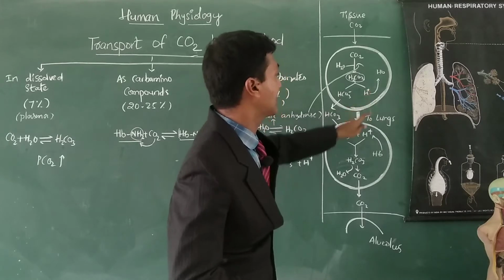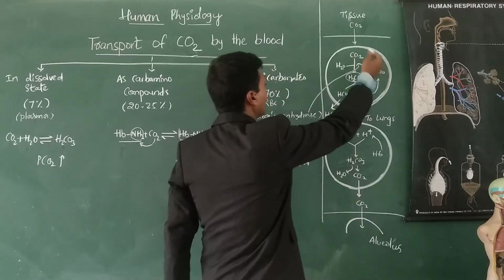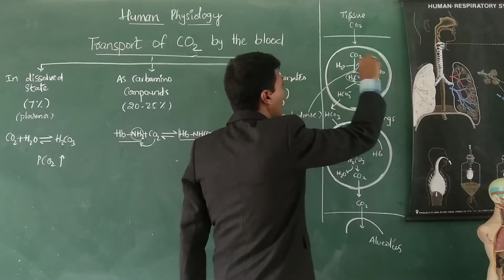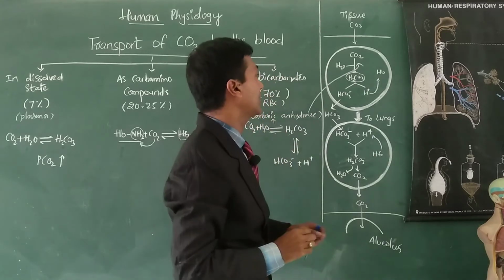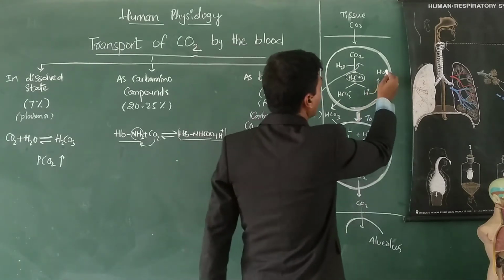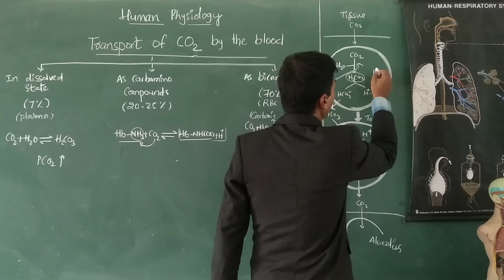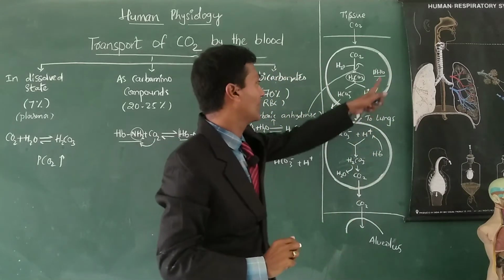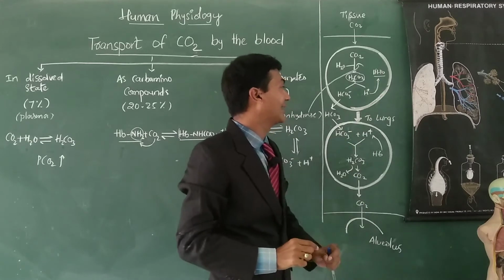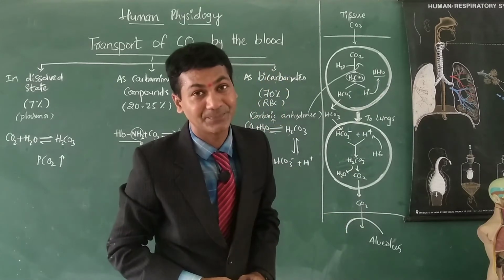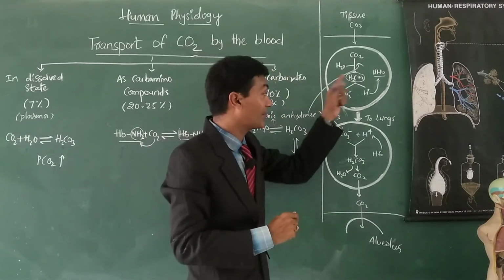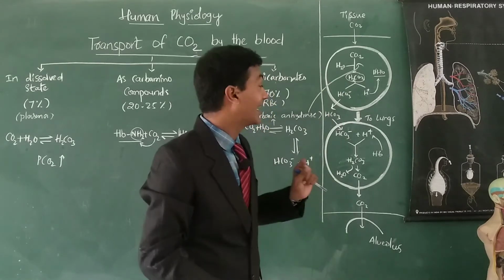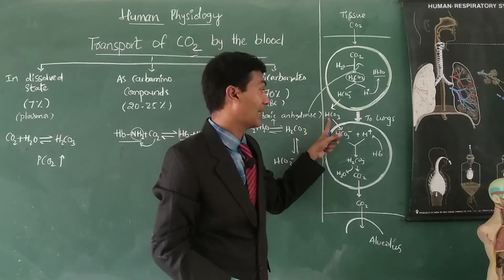My dear students, these H plus ions combine with hemoglobin, because hemoglobin is present within the RBC. Clear? So hemoglobin with H plus ion, the HHb complex, forms. This is called acid hemoglobin. Acid hemoglobin will form. Once bicarbonate is formed within the RBC, remember, the bicarbonate is released into the plasma.